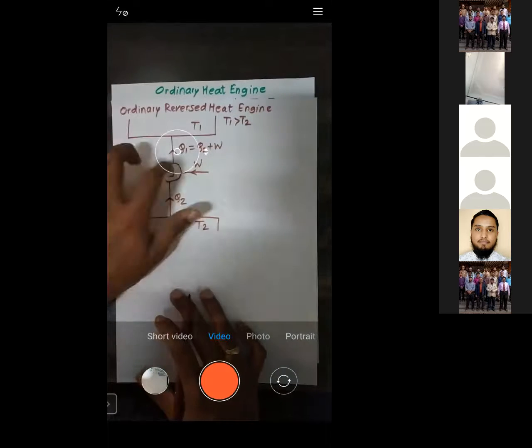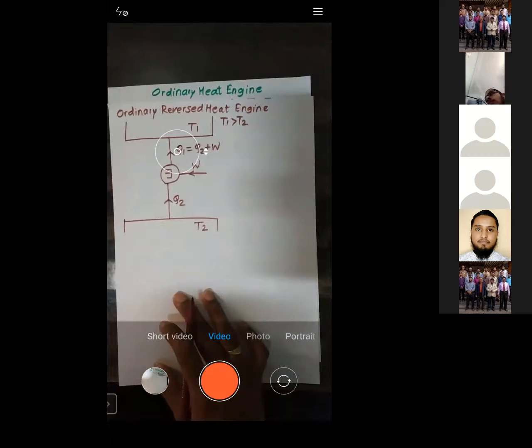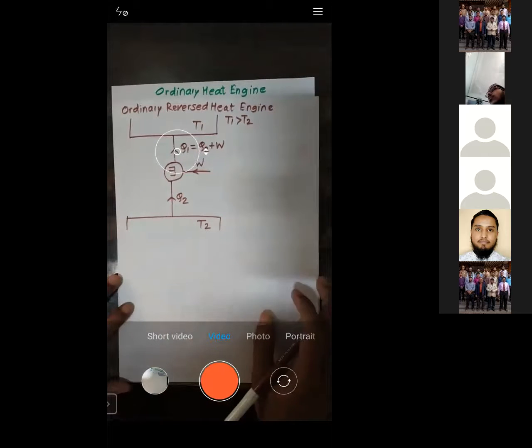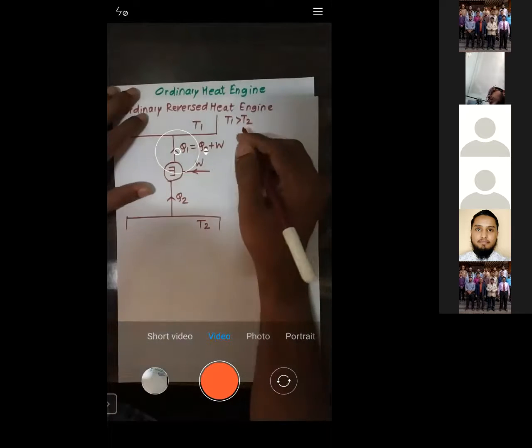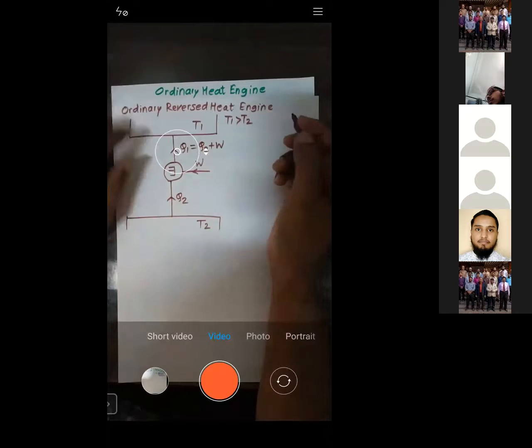Is that okay with this diagram? See, this diagram I already told you. Yes, this diagram I already told you. Is that okay? Is that okay or not? Yes, sir.